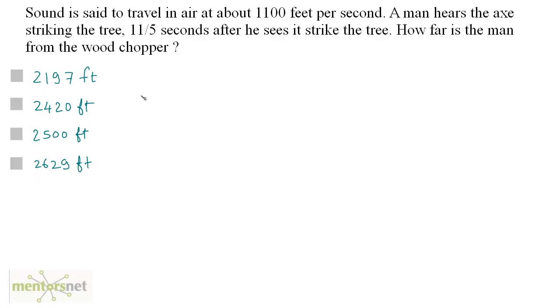Well, this is a pretty straightforward question. You have been given the speed of sound, which is 1100 feet per second, and you have been given the time it takes for the sound to reach you. So, you know what the distance is. Distance is equal to speed times time, right? So we have the speed as 1100 feet per second times the time, 11 by 5 seconds.